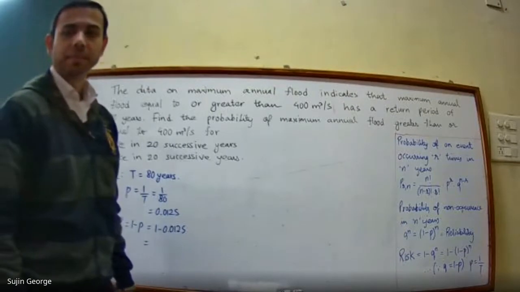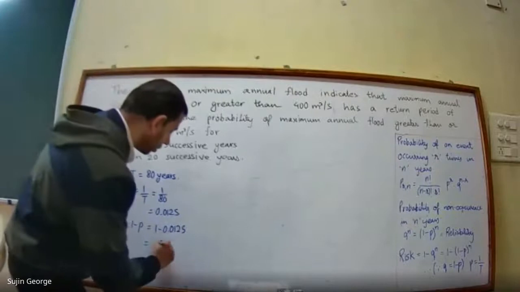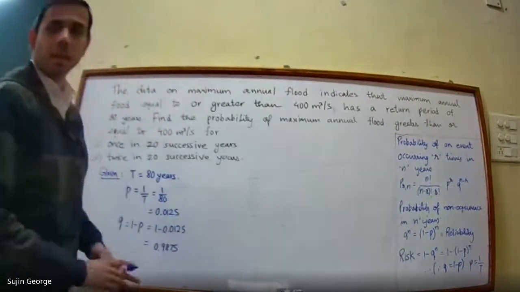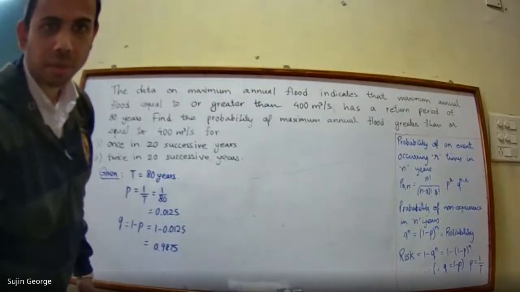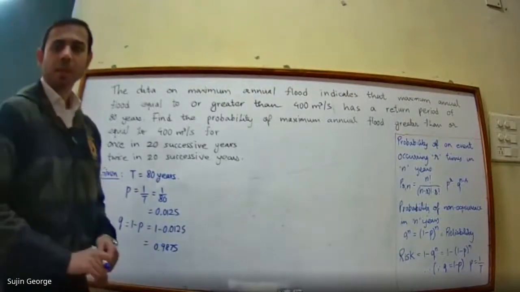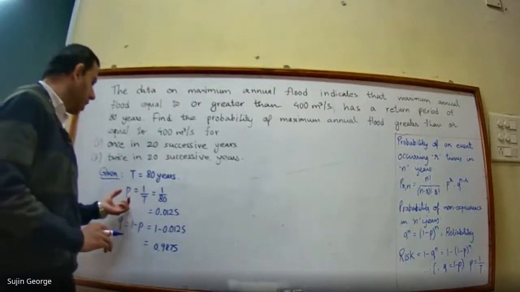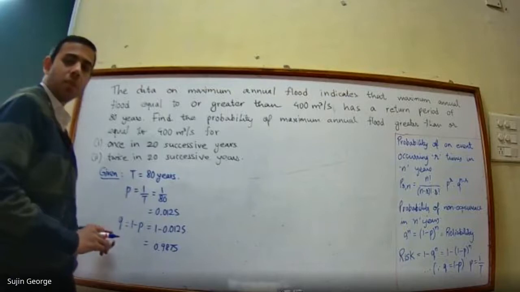How much does this come out to? This comes out to 0.9875. So here you found the value of P and you found the value of Q.